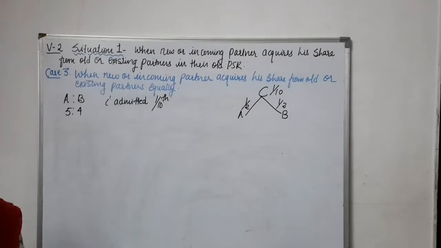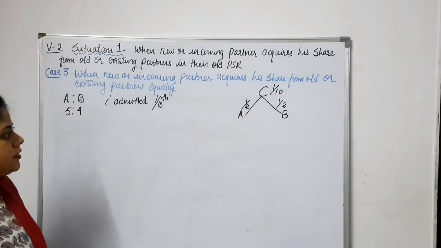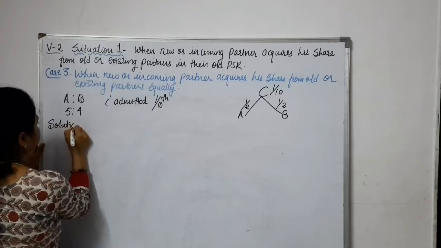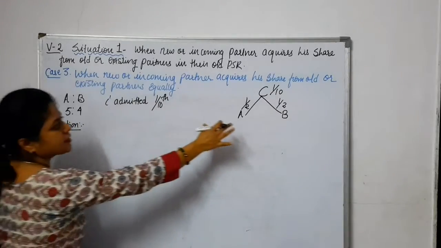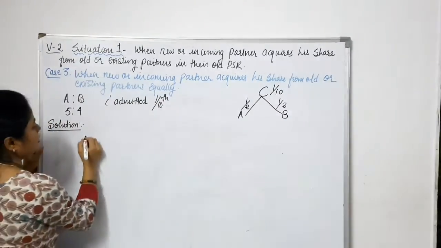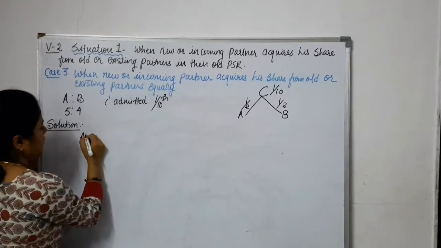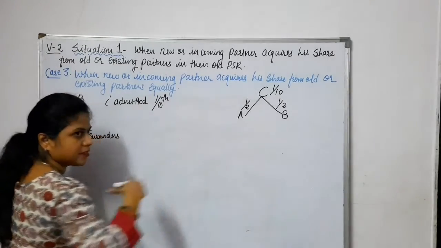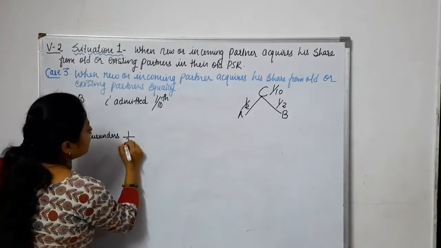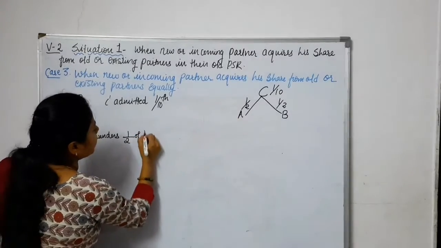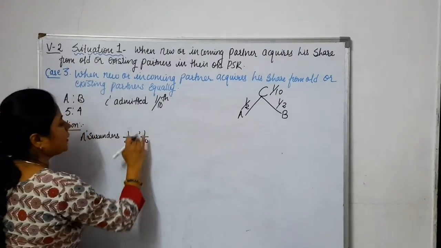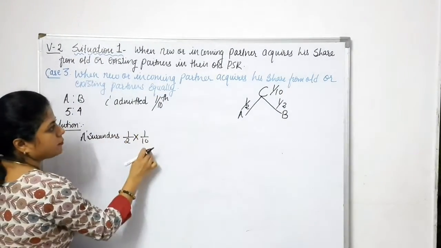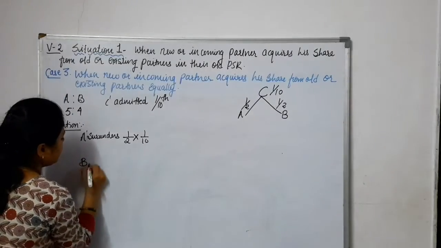Now, okay, the solution is like this. As this condition is given to us, that means A surrenders. A surrenders, that means A is giving how much? 1 by 2 of 1 by 10. Okay, 1 by 2 of 1 by 10 means what? This much. 1 by 2 of 1 by 10, that is C's share. Okay, now B surrenders.